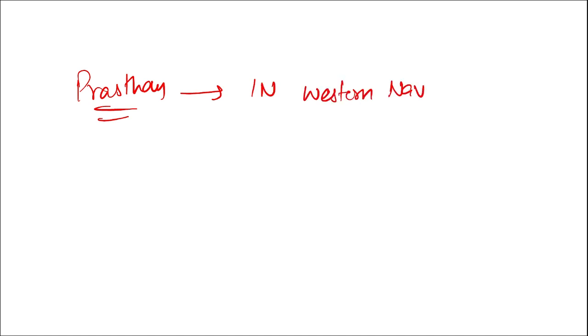Then apart from this, if I ask you, Prasthan was conducted by whom? It was conducted by the Indian Navy's Western Naval Command.